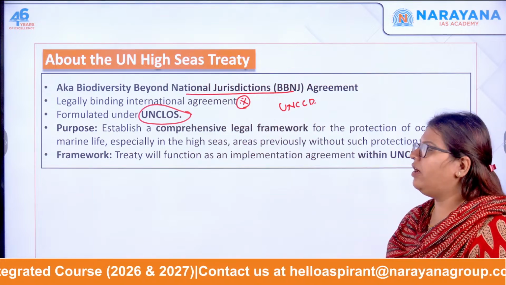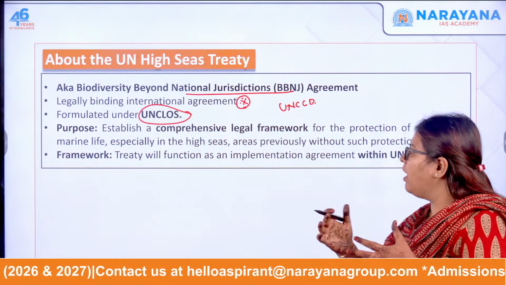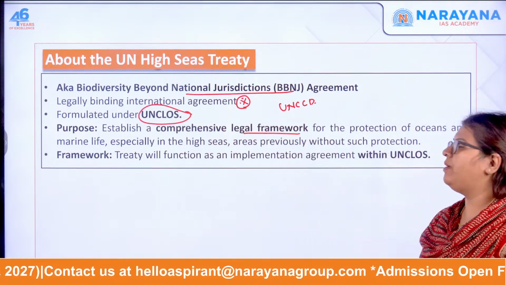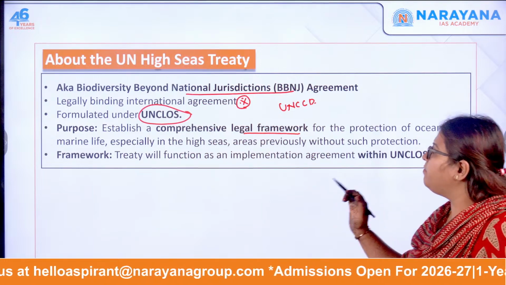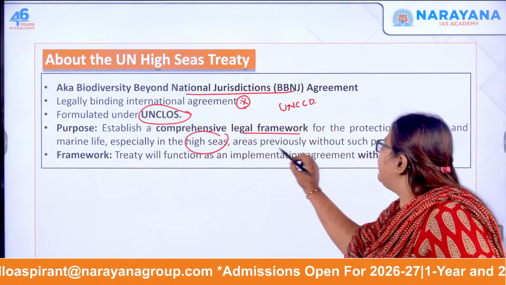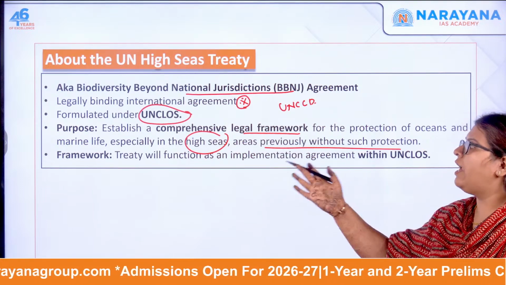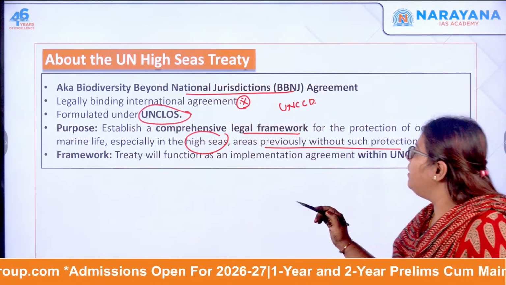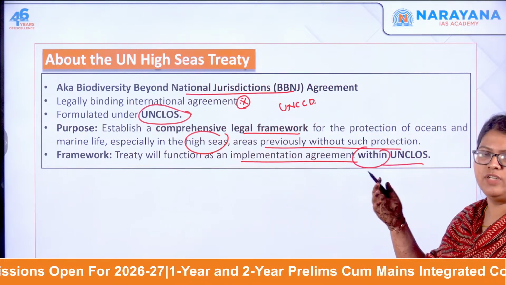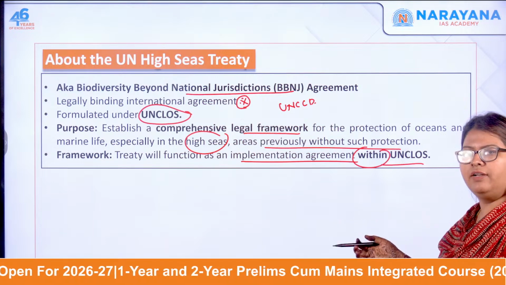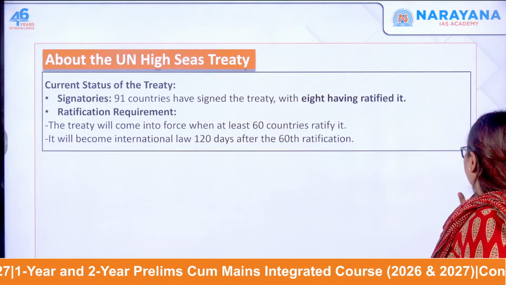The aim of such a treaty is to come up with a comprehensive legal framework for the protection of the oceans and marine life, especially in the high seas areas, which previously did not have any such protection. This treaty will also function as an implementation agreement under UNCLOS, just as the Paris Agreement does under the UNFCCC. So this is your High Seas Treaty.